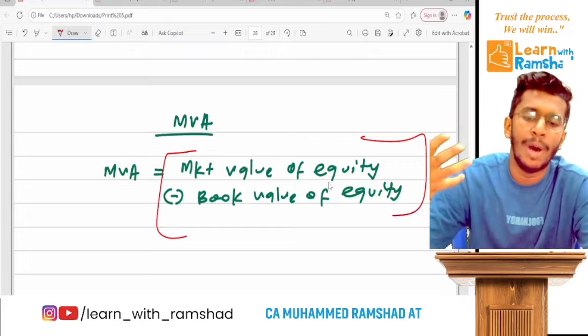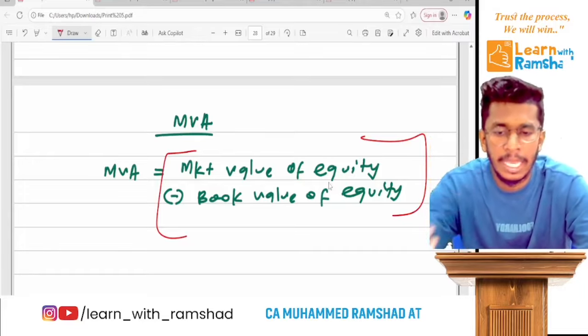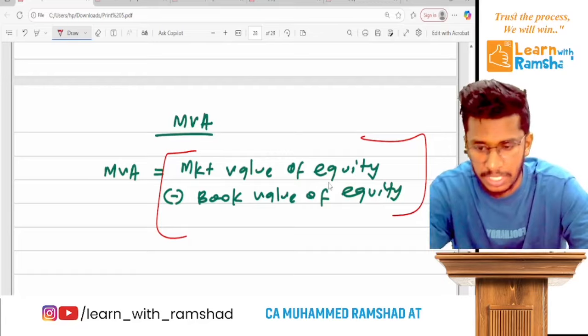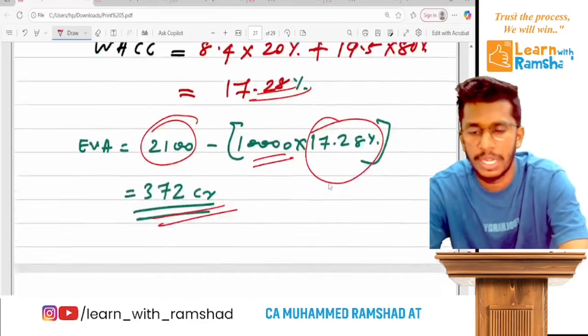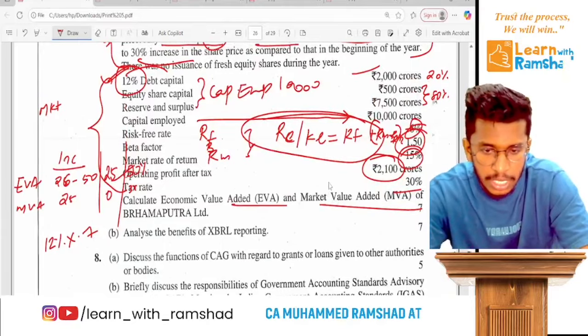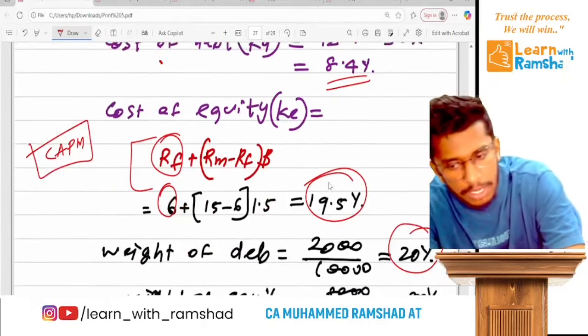What is the market worth of my shares? Ready? So for that, one share price has to be calculated first. Book value of equity is already given. What is the book value of equity? This is the equity, 8,000. Now we have to calculate market value.